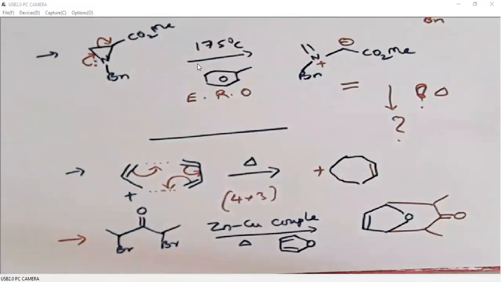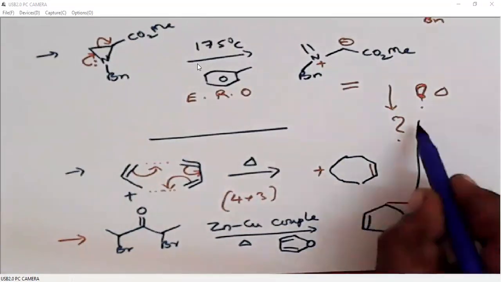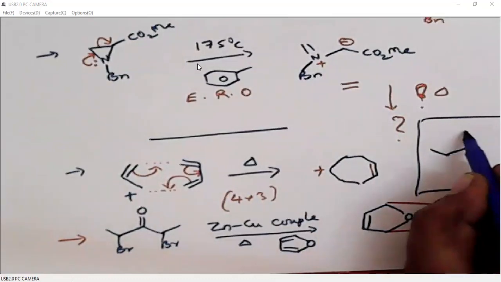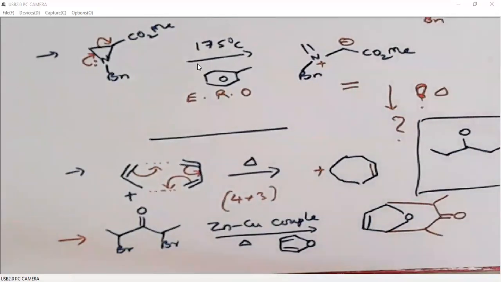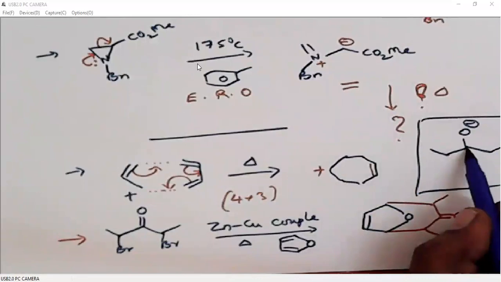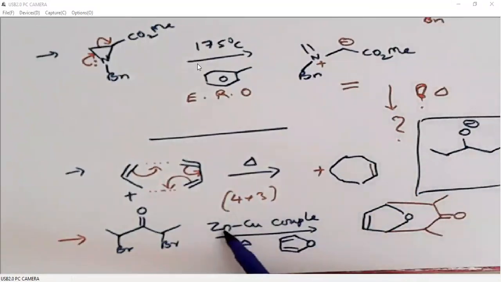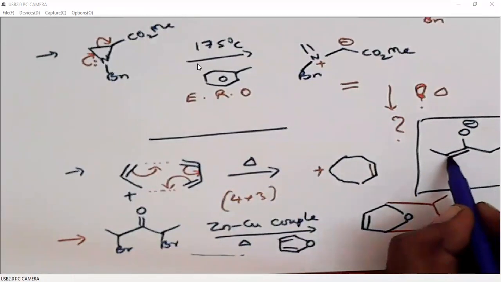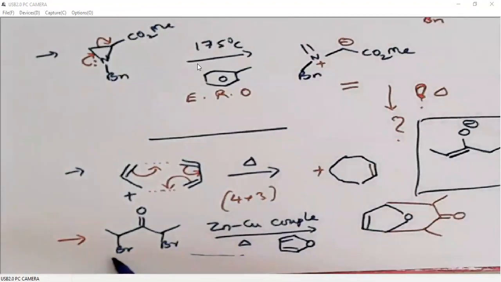I'll write the intermediate here. Okay, so this is negatively charged. This must be positively charged. Zinc will donate 2 electrons, so it becomes negatively charged. When it is negatively charged, it can be polarized towards bromine because bromide is a good leaving group.